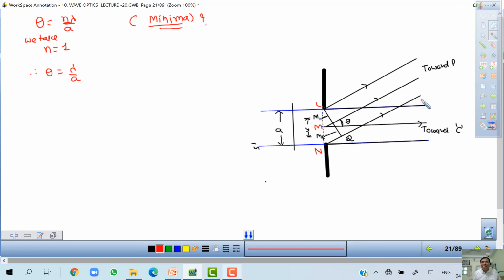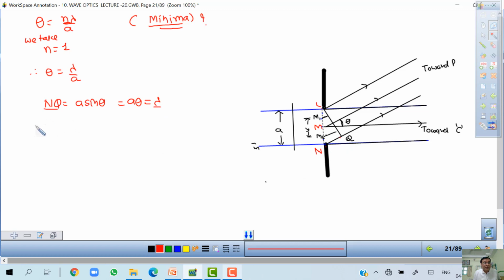Look at here. I take this slit, complete LN. So what is NQ? Theta is small, so NQ is equal to what? NQ is equal to a sin theta. Theta is small, so a theta is equal to lambda. Okay, so NQ is equal to lambda.